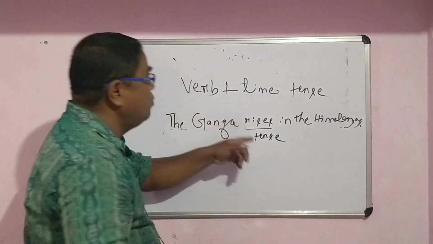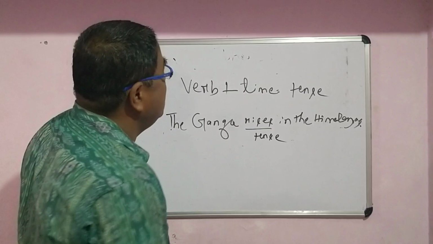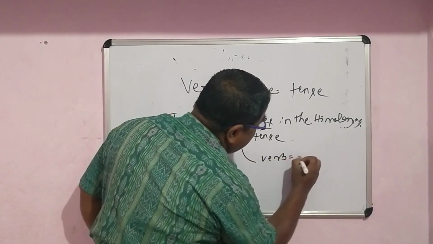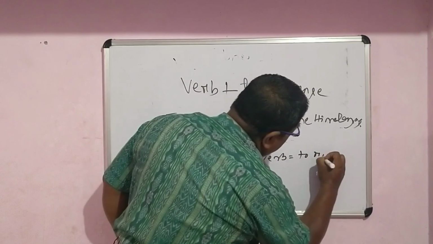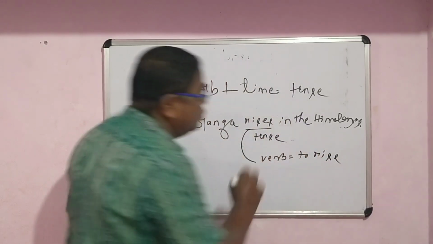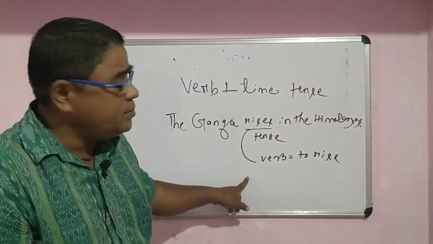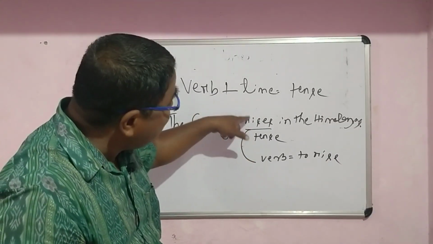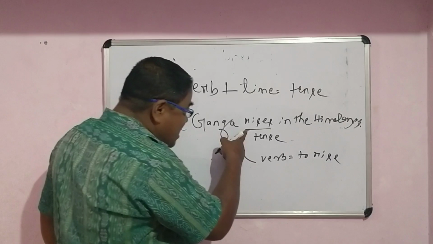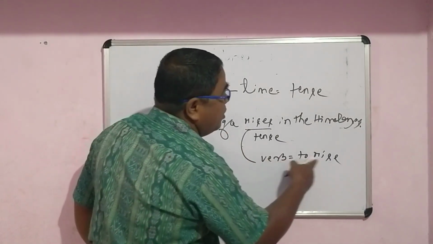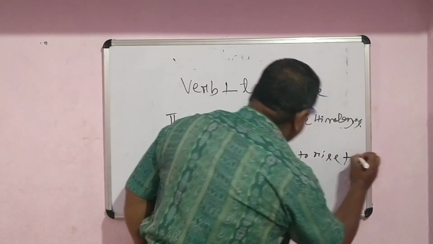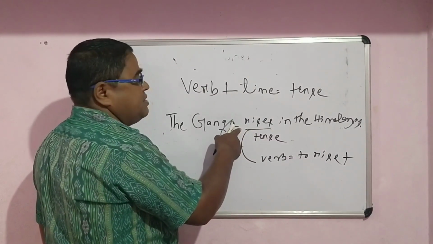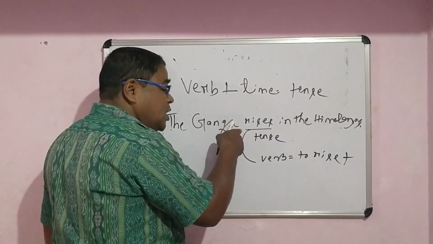Now we have to prove how rises is a tense, because rises comes from the verb to rise. Remember, every verb begins with to, and that is the base verb. When rises becomes the tense, definitely this tense comes from the verb to rise. Rising in the Himalayas refers to your general trend, a universal truth.